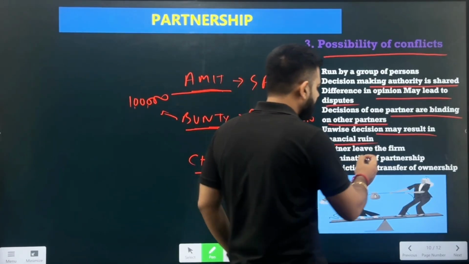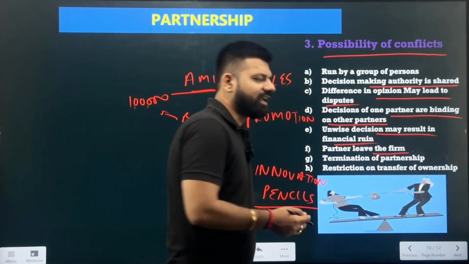But because they were in the partnership, they had to agree with the partners for the decisions they have taken. Next, partners leave the firm. If there are continuous losses for the business and the partners are not feeling good together, thinking that the decisions of other partners are not good and they are not able to generate sufficient profit, they can also leave the firm. They can also end the partnership.